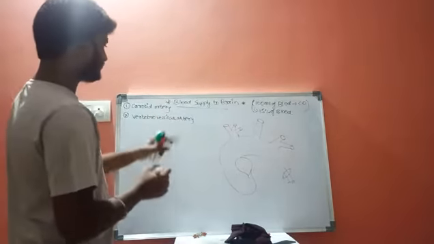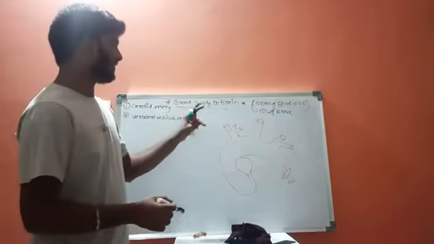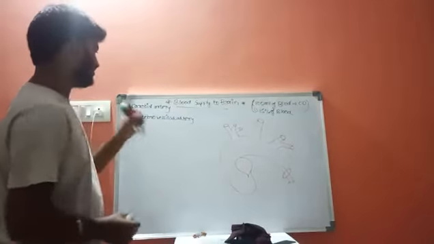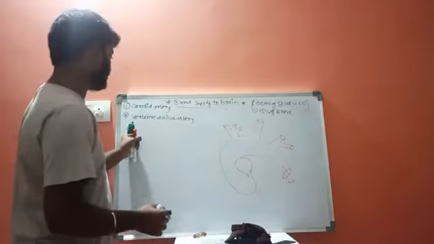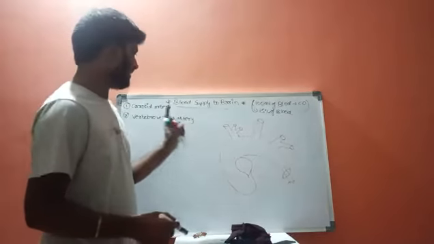Once again, there are two sources of blood supply to the brain, that is first source is carotid artery and second source is vertebrovascular artery.